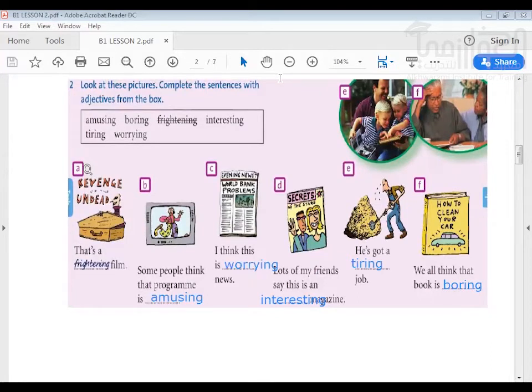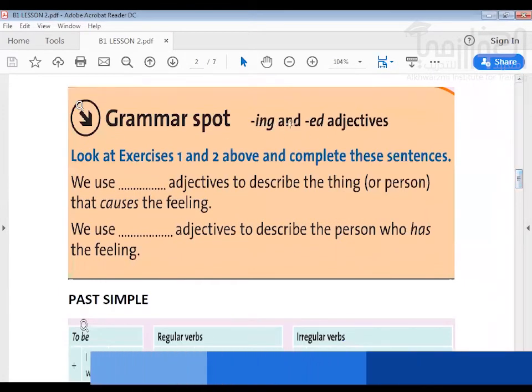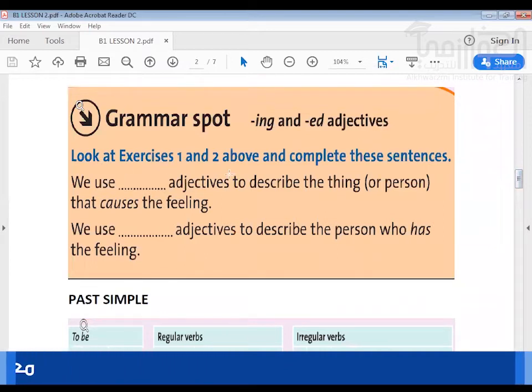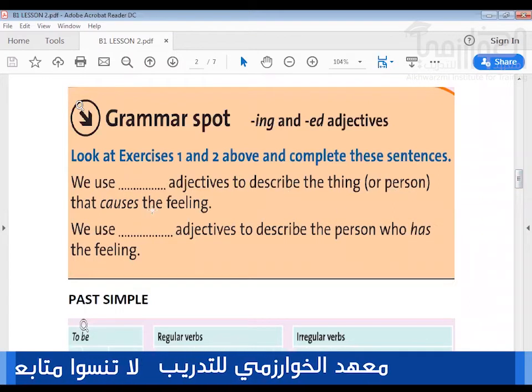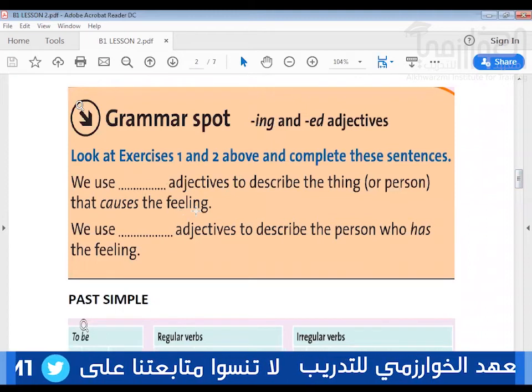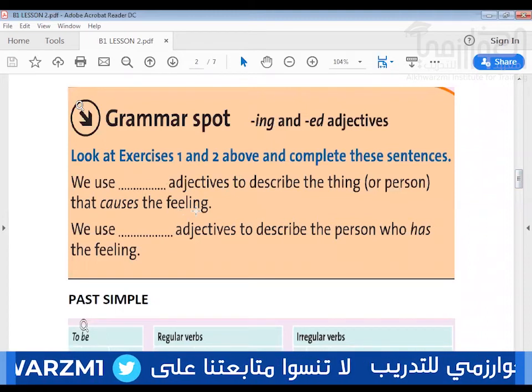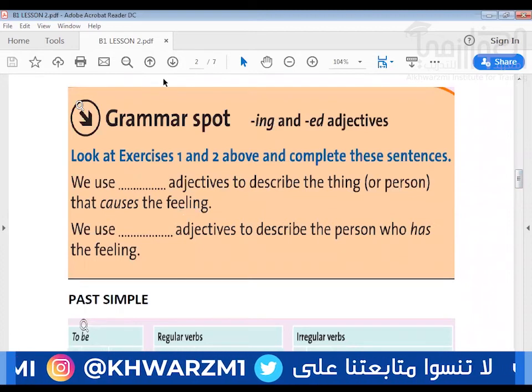Let's now move to another activity. So now let's complete this with -ing and -ed. Read the sentences, and then we add -ing or -ed in the spaces. So which one do we use? We use what adjectives to describe the thing or person that causes the feeling? What causes you to feel something? What will make you feel something? What do we use? So here the answer should be the -ing form.